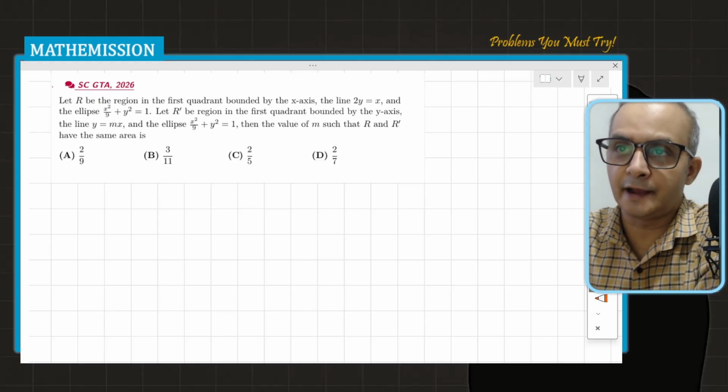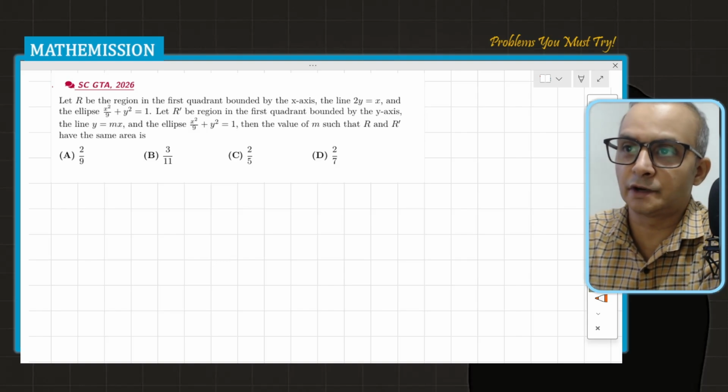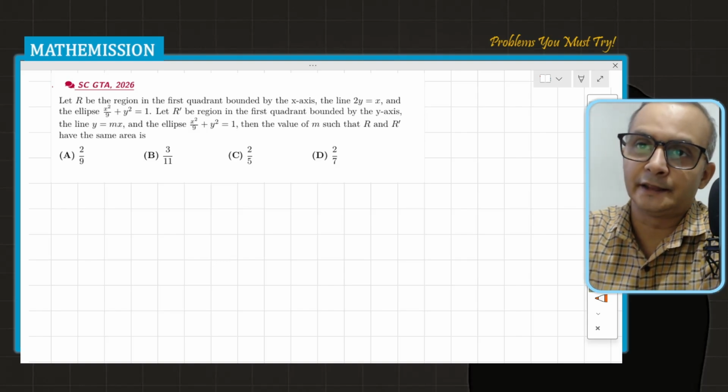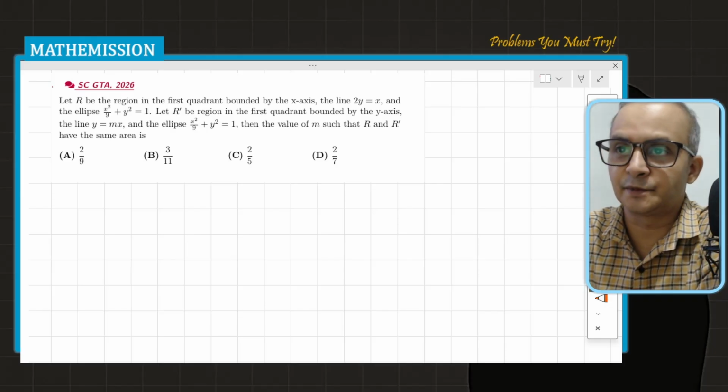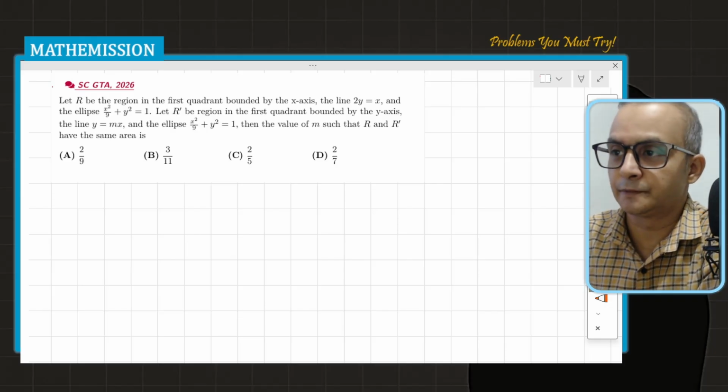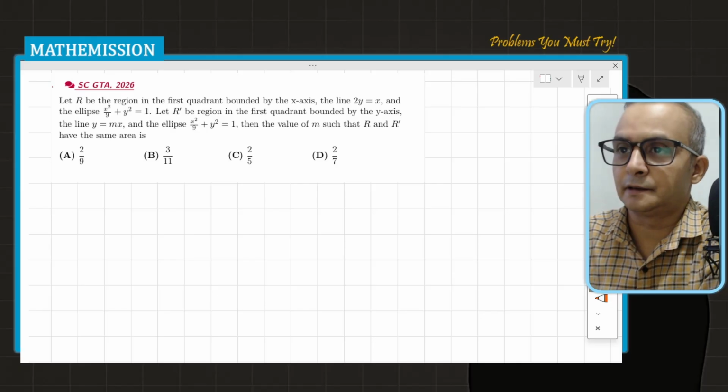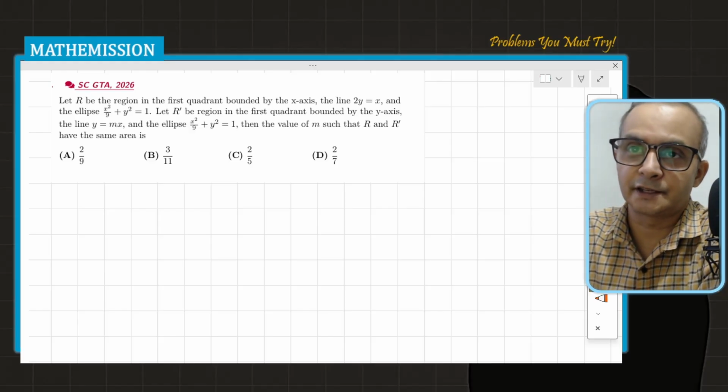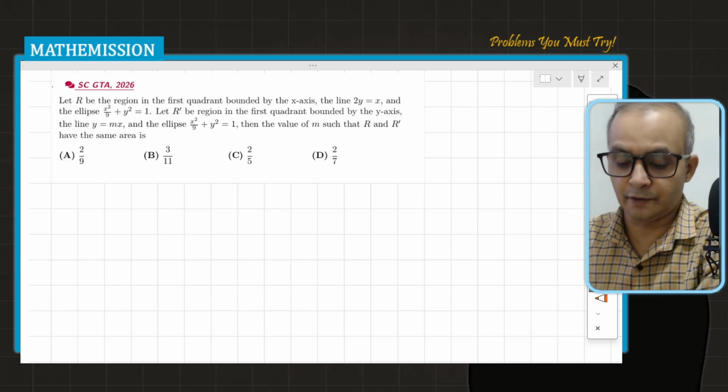And let R dash be the region in the first quadrant bounded by the y-axis and the line y equals mx, and the ellipse is the same ellipse we have to use. And now the slope of the line y equals mx is given by m. So they are saying that the regions R and R dash have the same area, so you have to find out the value of m.